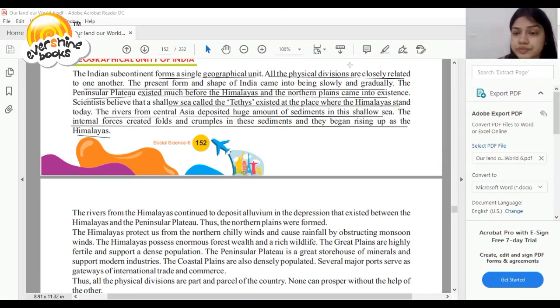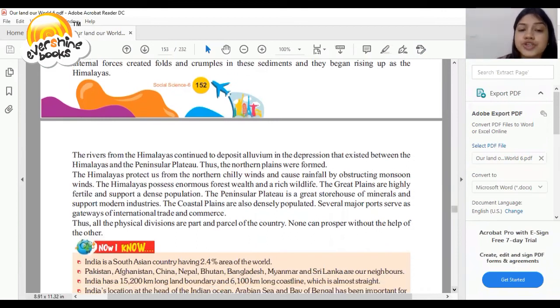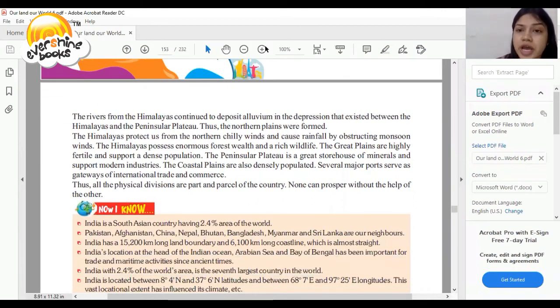So the rivers from the Himalayas continued to deposit alluvium in the depression that exists between the Himalayas and the Peninsular Plateau. Thus, the northern plains were formed. The Himalayas protect us from the northern chilly winds and cause rainfall by obstructing monsoon winds.